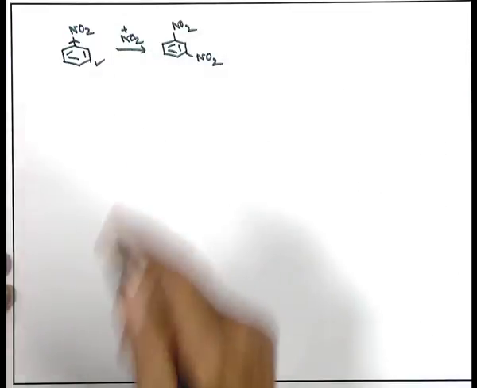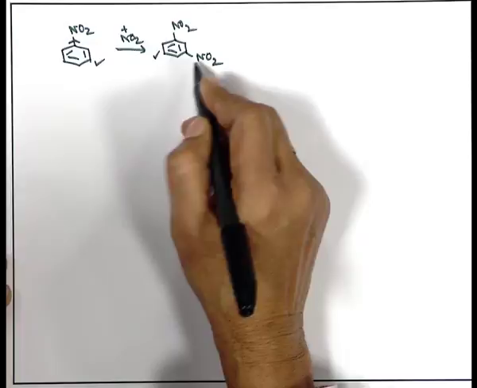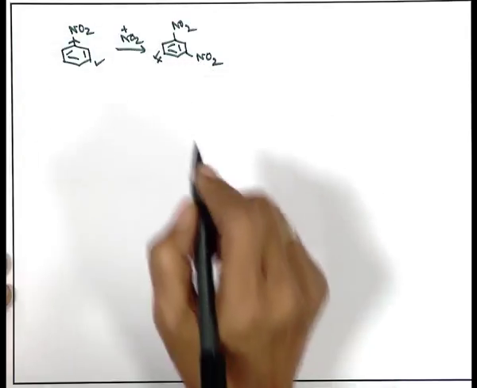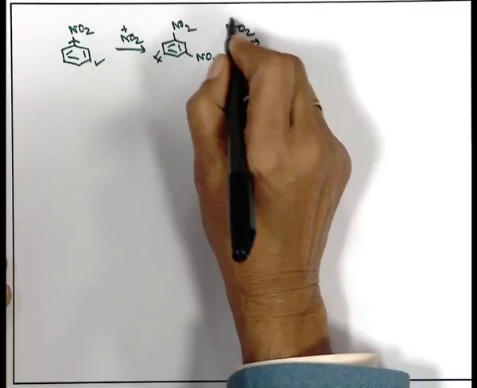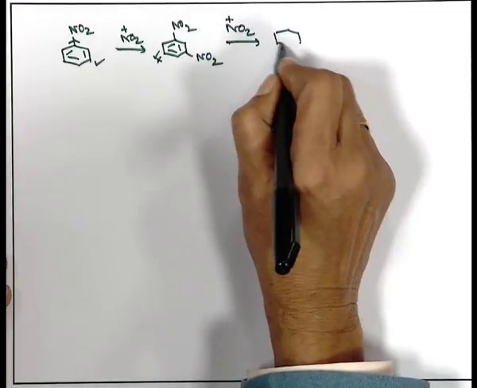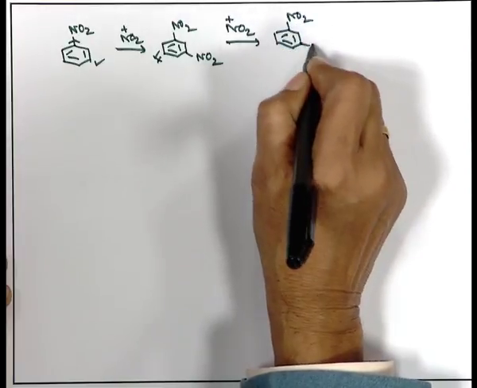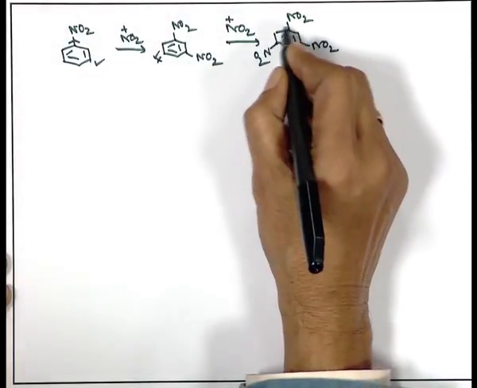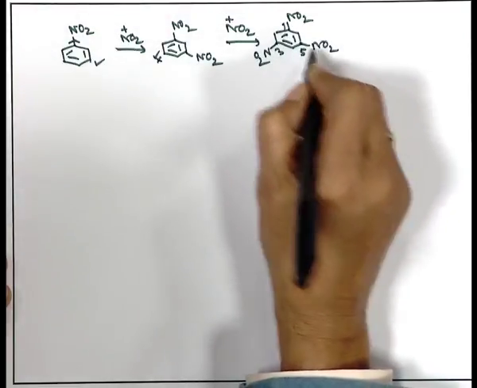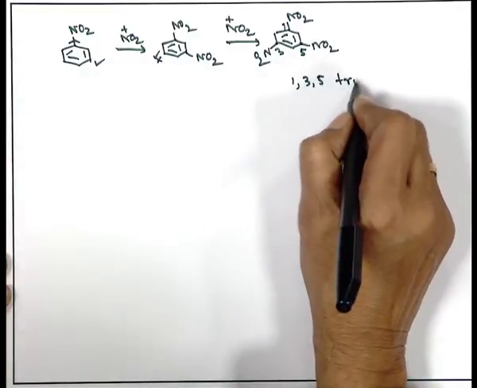And now, a very interesting thing has happened, because this nitro group will activate this meta position, and the other nitro group will also activate the same meta position. So, if I do a further nitration with NO2 plus, I will end up with NO2, NO2, NO2. That means, starting from this, we are able to make 1,3,5-trinitrobenzene.